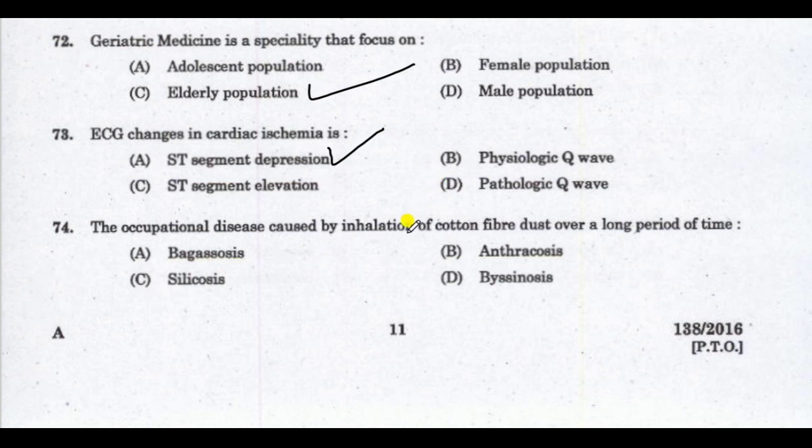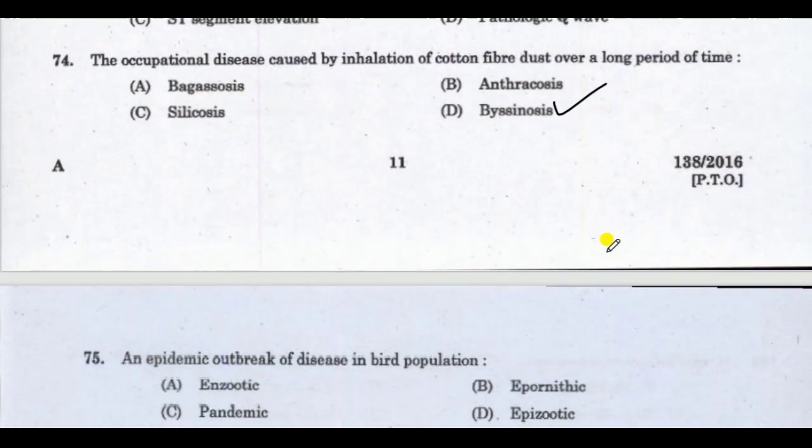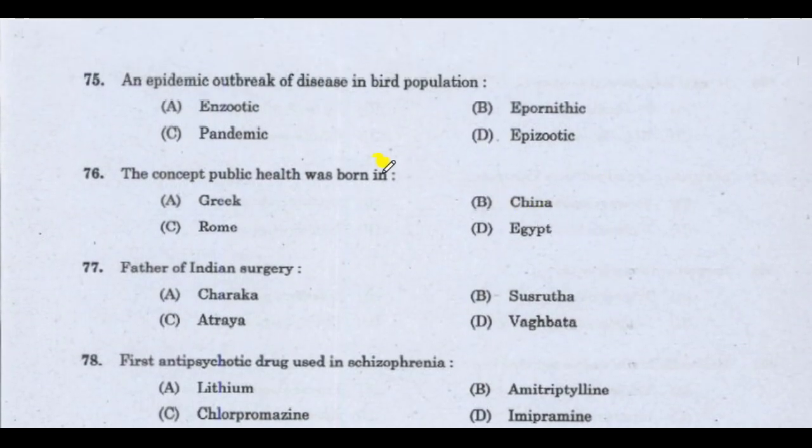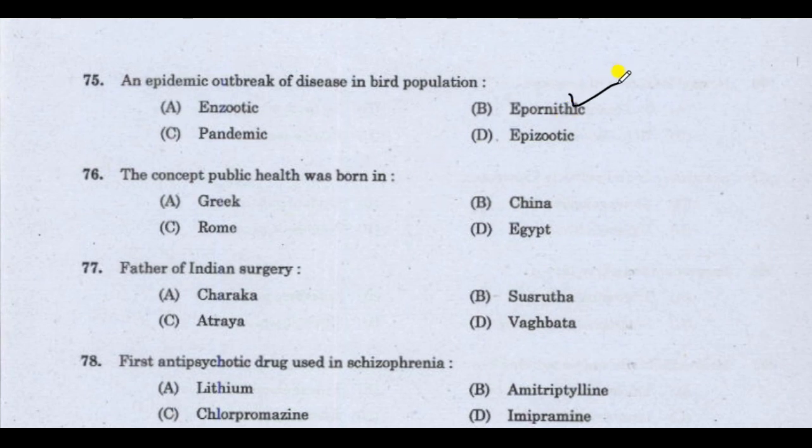Next question, the occupational disease caused by inhalation of cotton fiber dust over a long period of time. Correct answer is byssinosis. Next question, an epidemic outbreak of disease in bird population. Correct answer is epornithic. An epidemic outbreak of disease in bird population, that is epornithic.